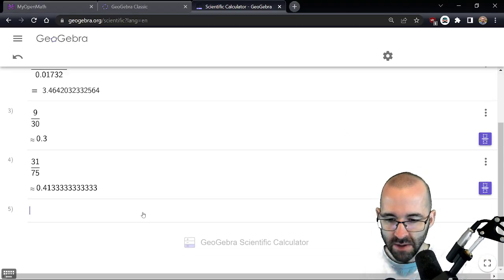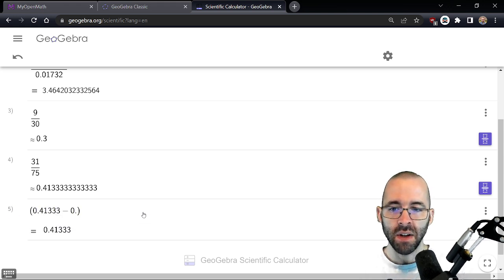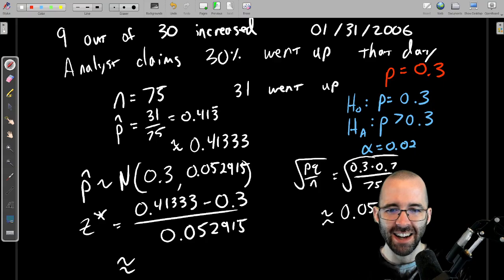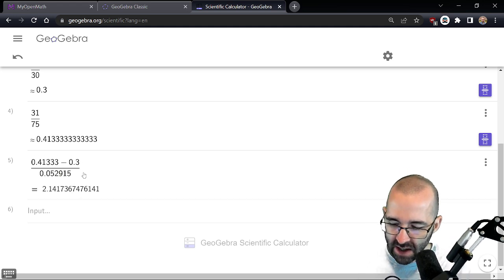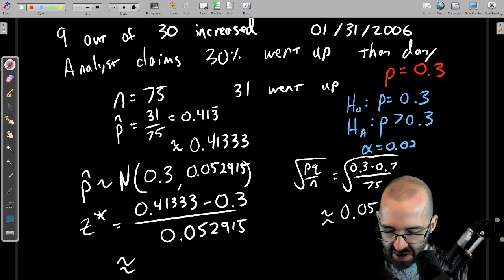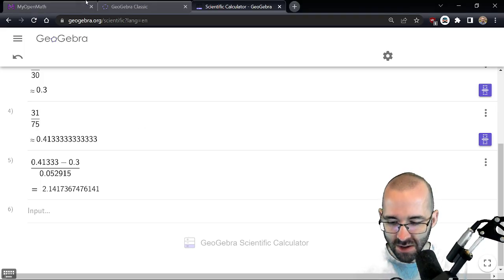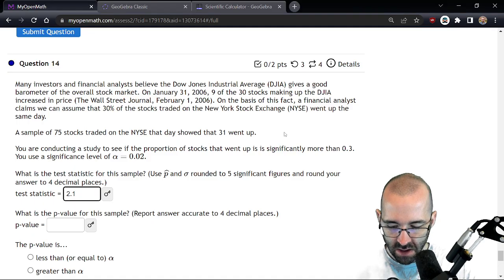So we do that. Make sure to include the parentheses. 0.41333 minus 0.3, all divided by 0.052915. 2.1417. We expected it to be about 2 standard deviations above the mean. Yes, we got a number close to 2. It is about 2 standard deviations above the mean. I already forgot the number. 2.1417. What's the p-value?